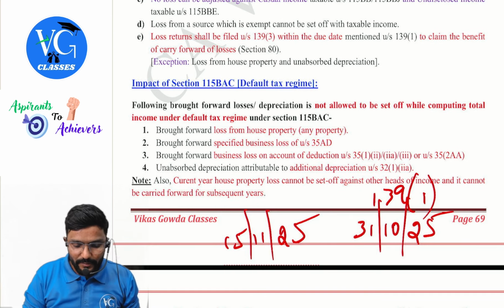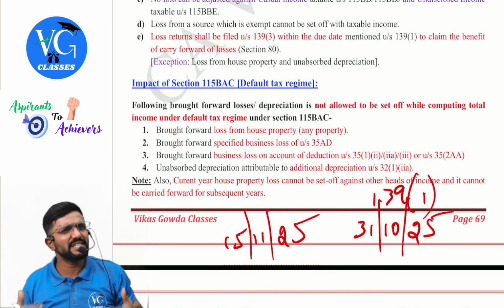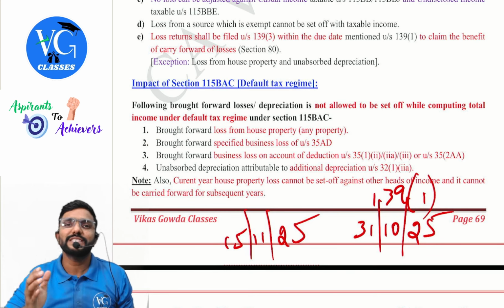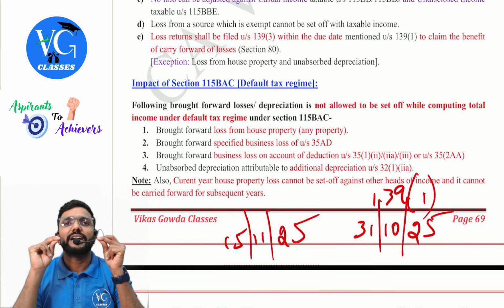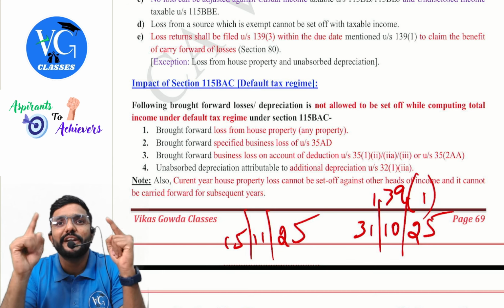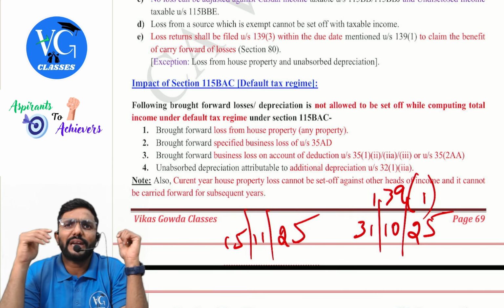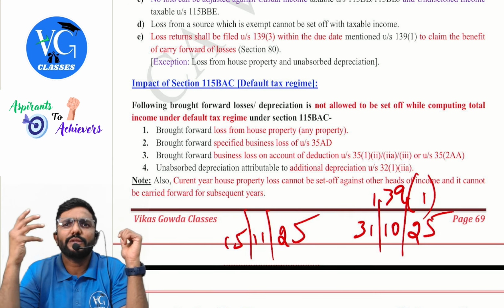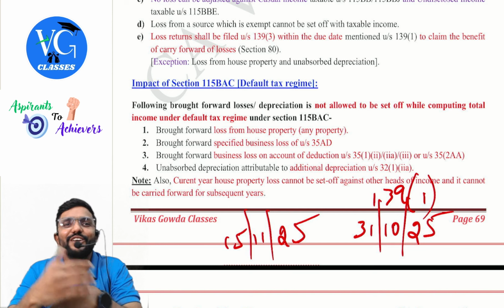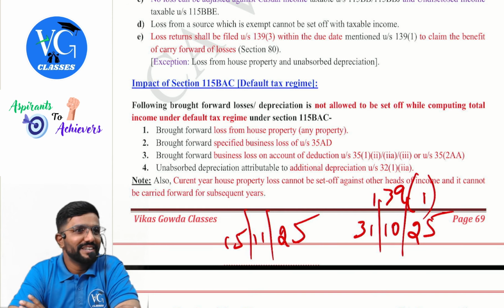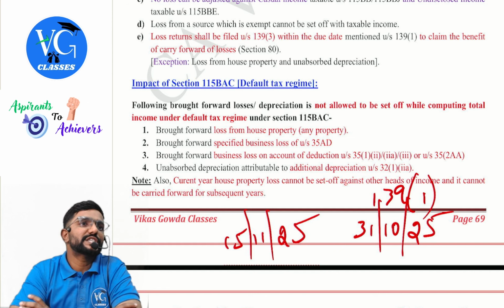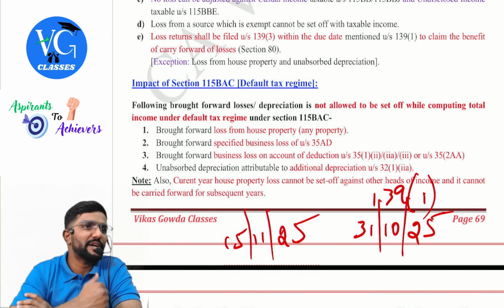Then, brought forward specified business loss. This I had already mentioned. Once I come under 115BAC, specified business expenditure is not allowed, and capital expenditure deduction is not allowed. That means, sir, you can add it to the block and claim depreciation. Sir, in the past, I was following the optional scheme. I have a loss of around 20 lakhs. Can I carry it forward and adjust it? No, leave it there and come to section 115BAC. You cannot carry it forward.